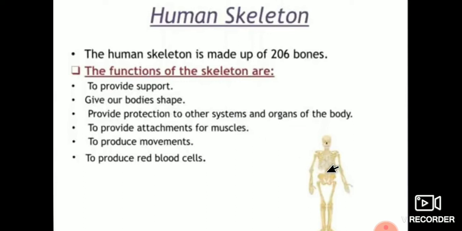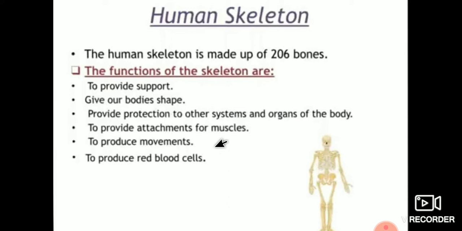The muscles in our body get attached to different parts of the body through the skeleton, and the skeleton is helpful in producing movements in our body. It helps in the movements of the organs of the body. A major function of the human skeleton is to produce RBC, that means red blood cells, in our body. These are all the functions of the human skeleton.